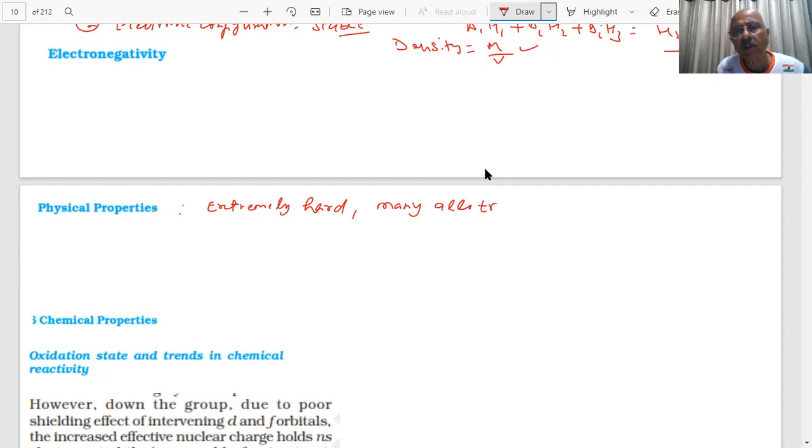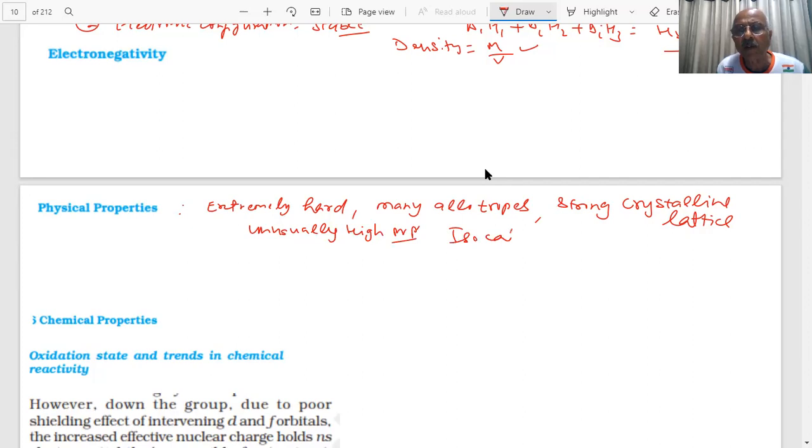We have told you there are 5 allotropes. It has a very strong crystalline lattice, that is, an unusually high melting point. What is the structure? Icosahedron. That is the structure of boron you have seen.